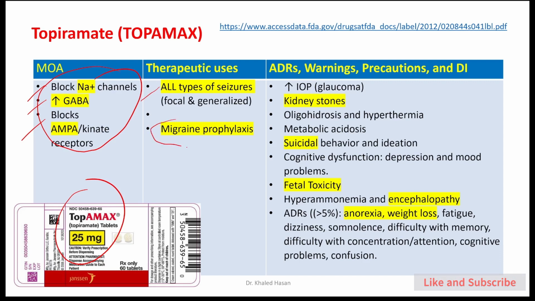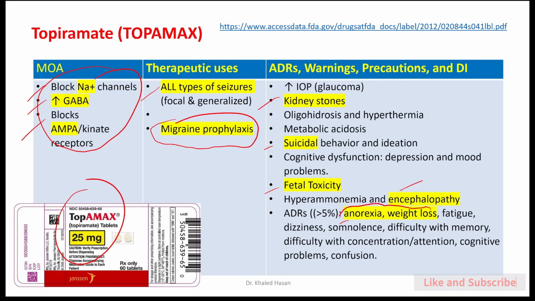Topiramate is used for migraine prophylaxis. If you go back to the slide with migraine, you can see the anti-epileptic drug topiramate used for prophylaxis of migraine. Its adverse effects may involve kidney stone, suicidal thought, metabolic acidosis, hyperthermia, fetal toxicity, encephalopathy, and anorexia.